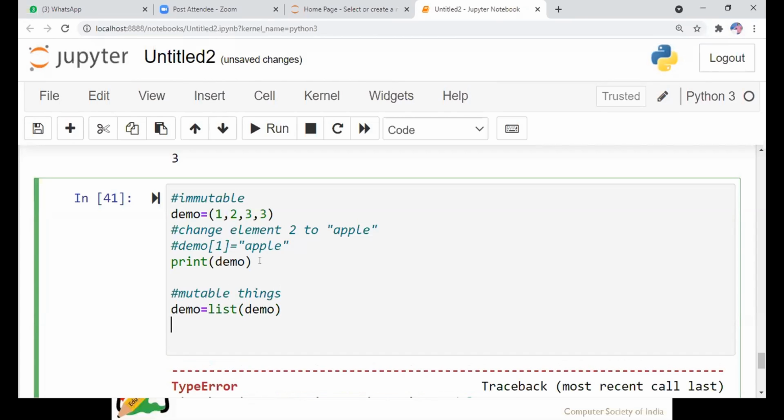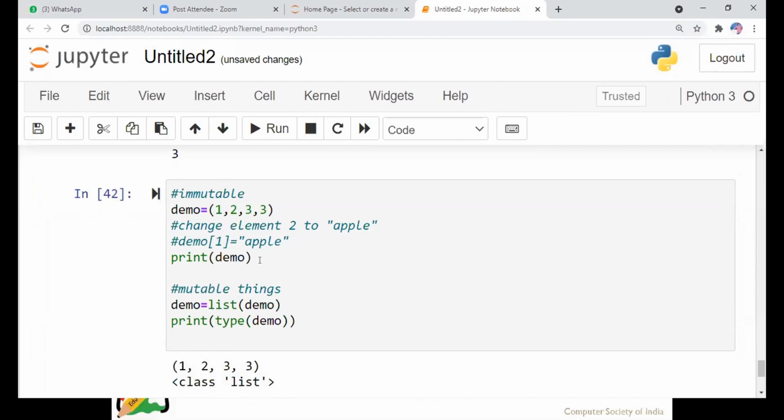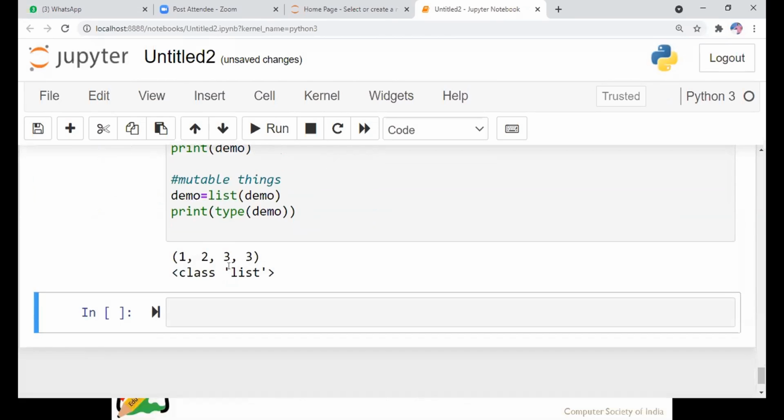Now I'm going to print the type. See here, type is list. Now this tuple is converted into a list. Now I can change the value.